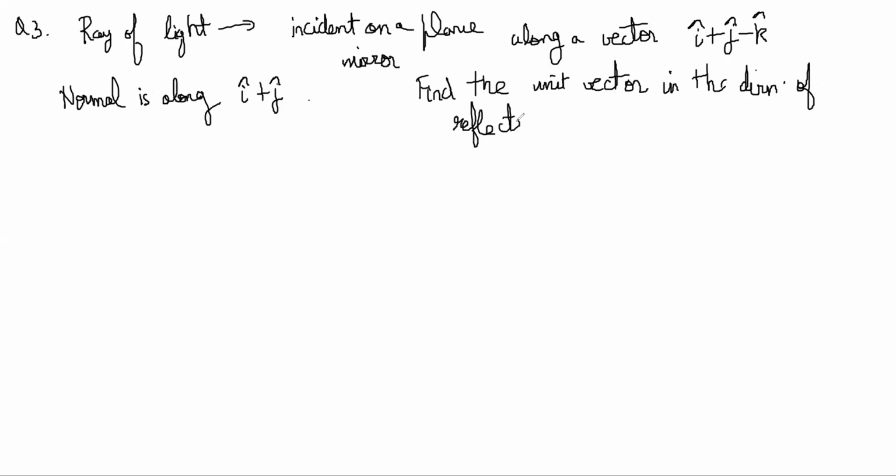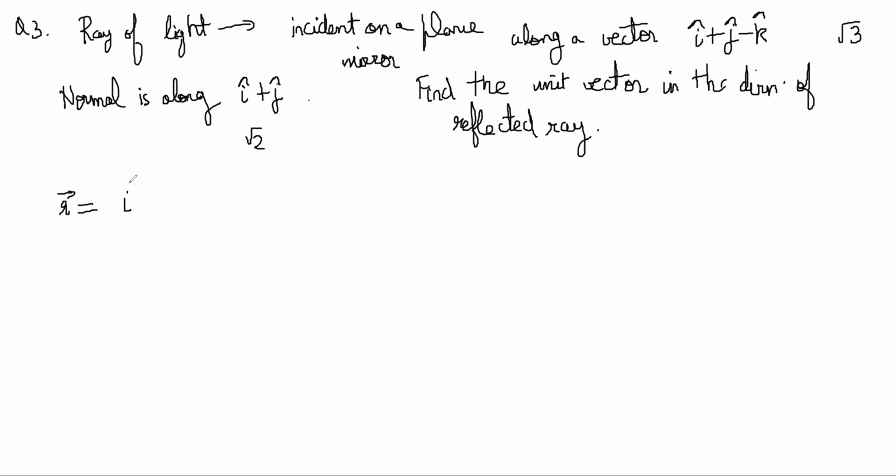Reflected ray. Now here the change is just that the vectors are not unit vectors. Each of these vectors has a length of root 3, and this vector has a length of root 2. You know that, right?